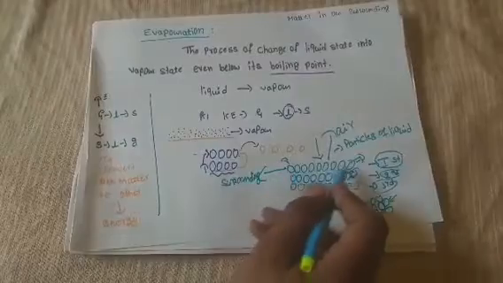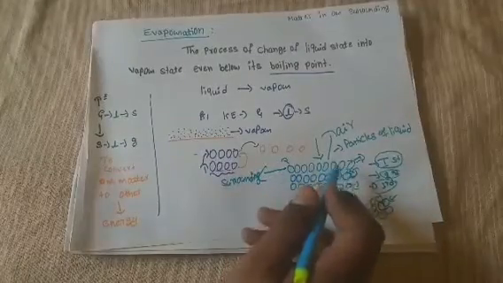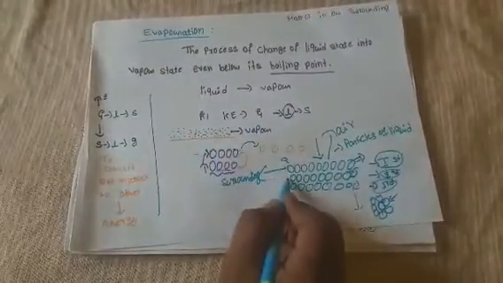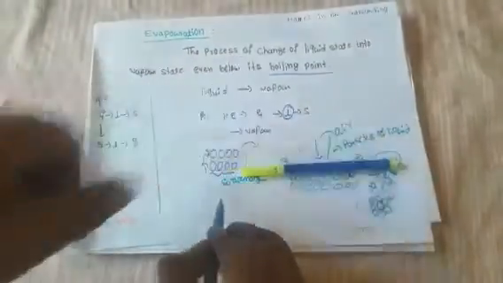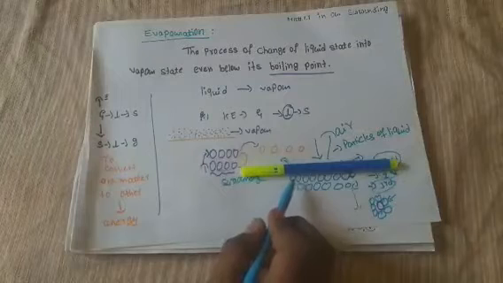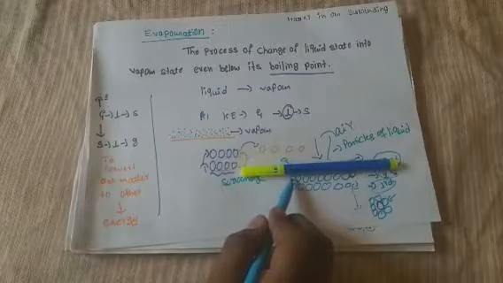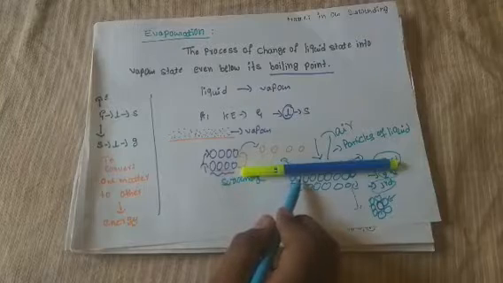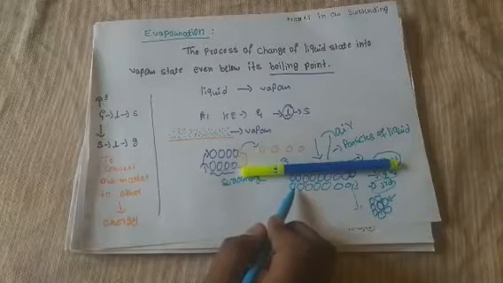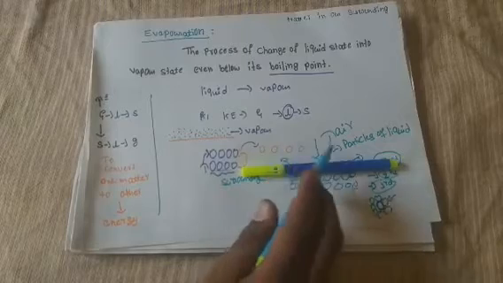Then, if all the particles present on the first surface are converted to vapor, then the second surface... Now just eliminate this one. Eliminate the surface. Now, which becomes the first surface? This becomes the first surface. Again, these water molecules experience two forces, one from the water molecules and another from the air.